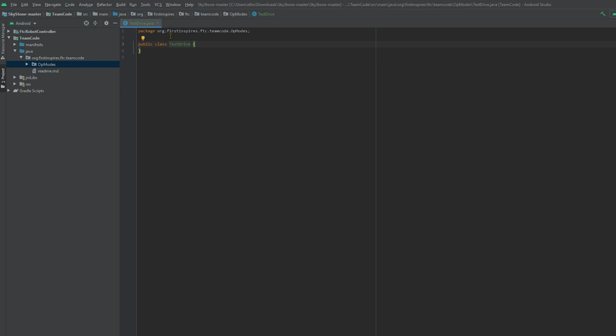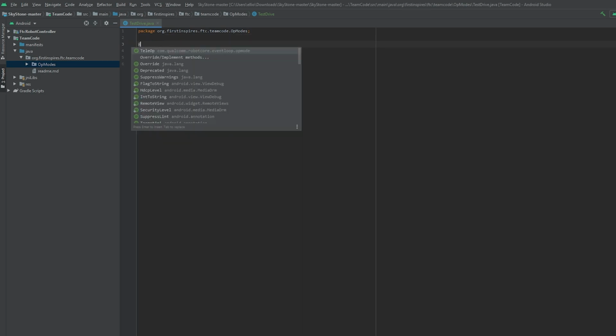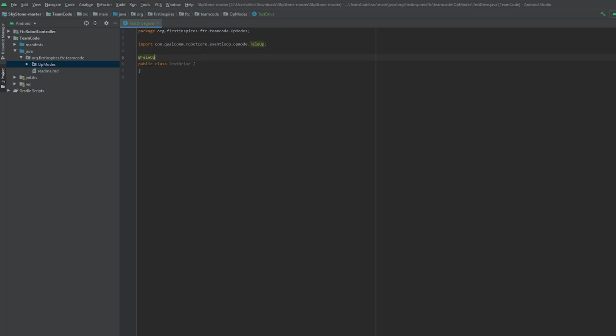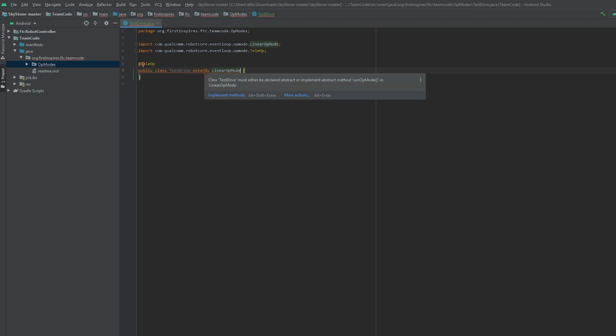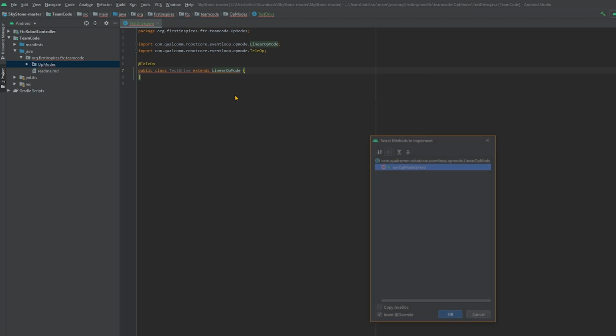Now, at the top, above the class header, type in @TeleOp. And between the class name and the squiggly brace, type in extends LinearOpMode. Now, when it errors, go ahead and hover over it and hit Implement Methods.